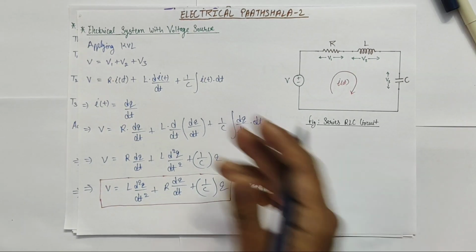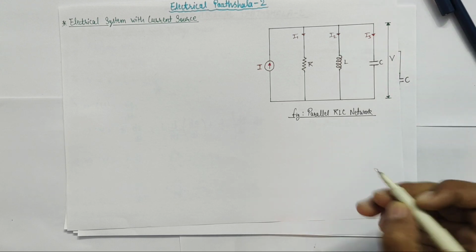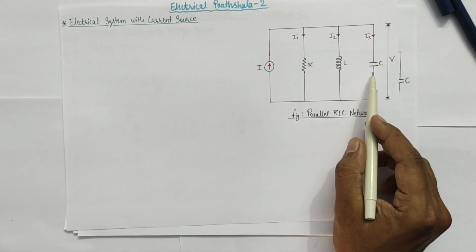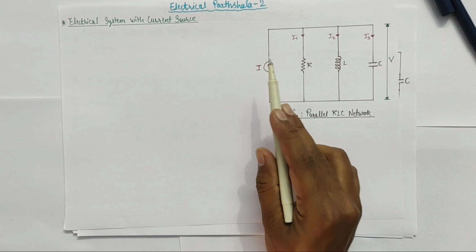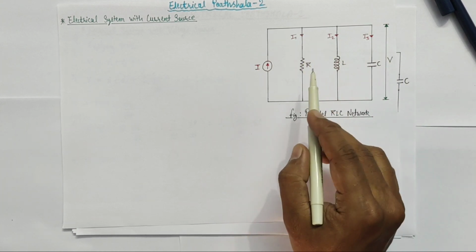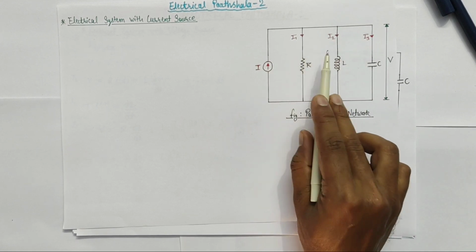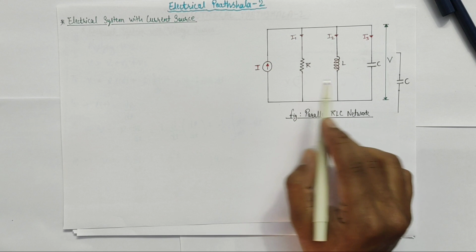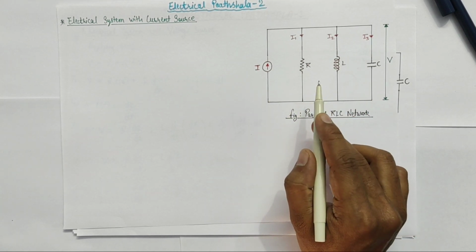Now our next system is the electrical system with a current source, which is shown here in this diagram. This is a parallel RLC network in which a resistor, an inductor and a capacitor are connected in parallel with a current source which is supplying current I to this network, and the voltage across these three elements is V. The currents flowing through the resistor, the inductor and the capacitor are I1, I2 and I3 respectively. Now you might again ask the question, why did we take a parallel RLC network with a current source? Why not a series RLC circuit?